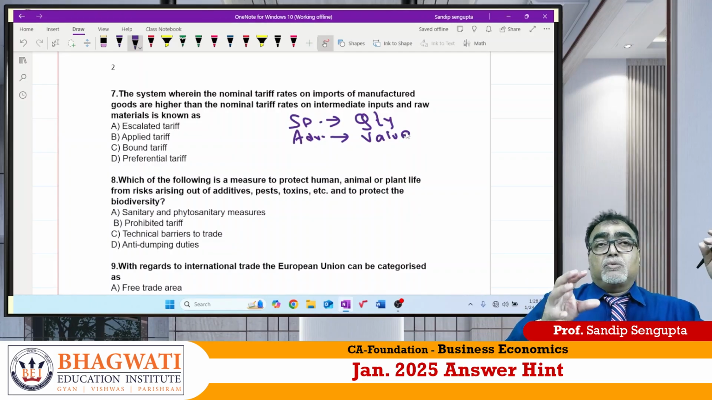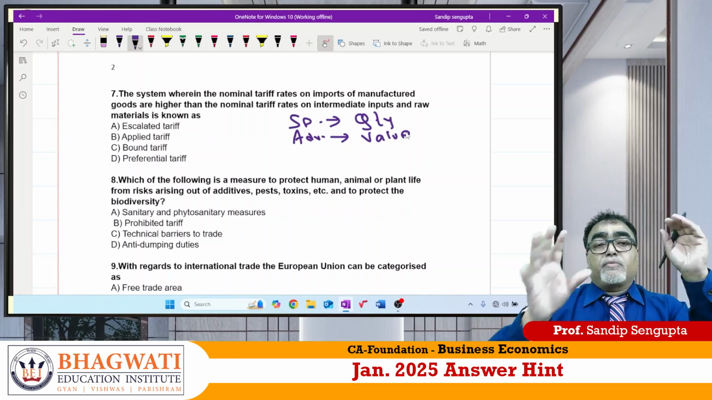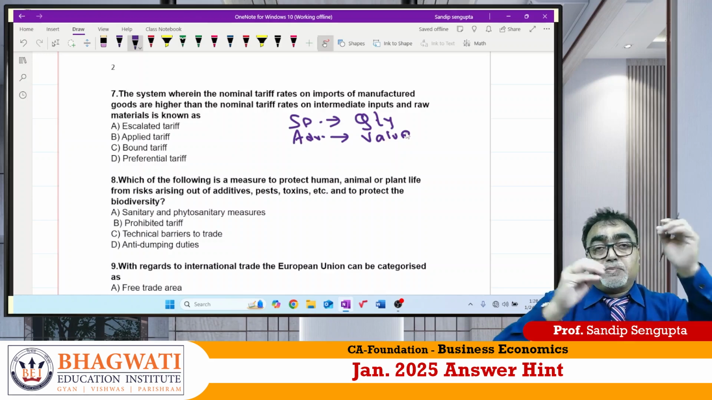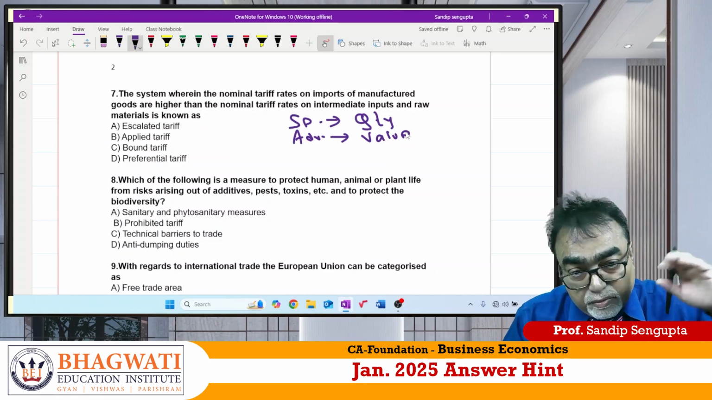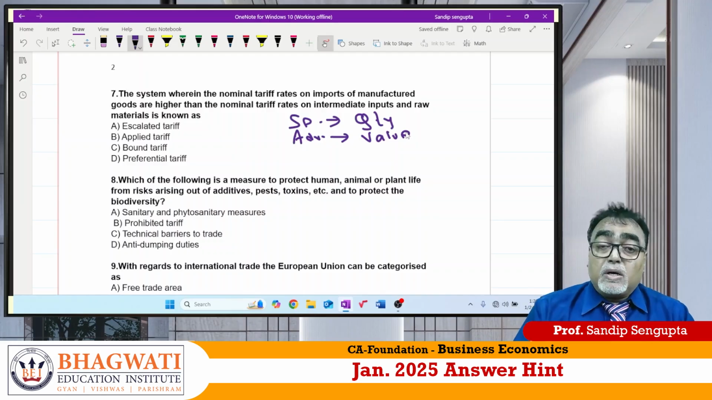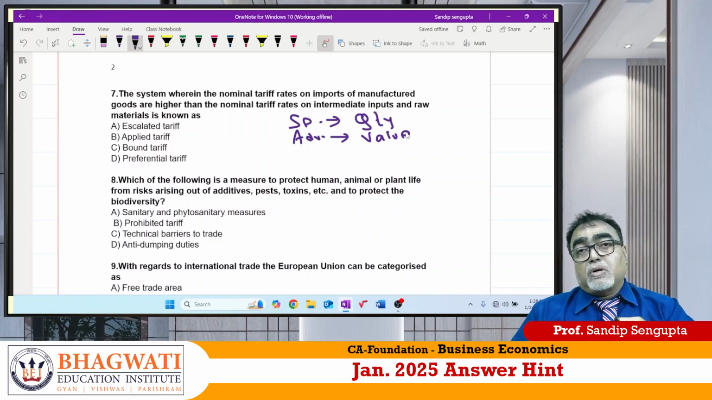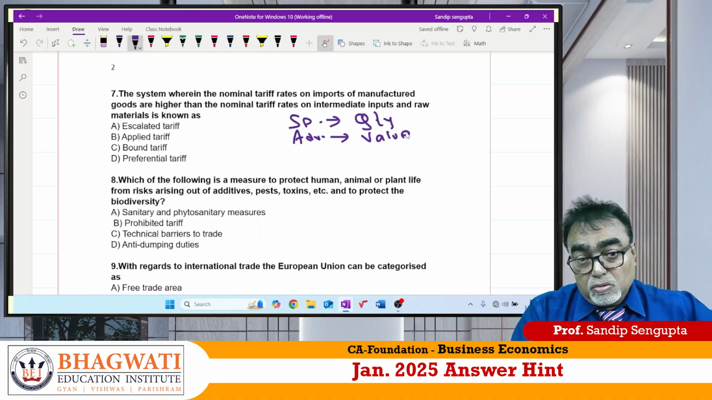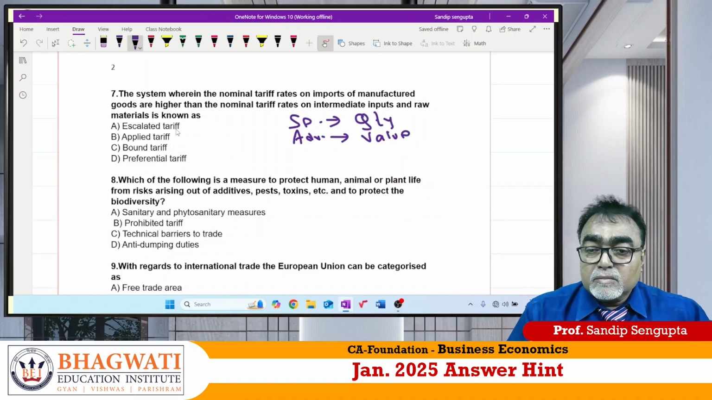Suppose you want to import 10 quintals of rice. The specific tariff is on the basis of 10 quintals. Ad valorem is what? You import one BMW car. It depends on the value, not on quantity.